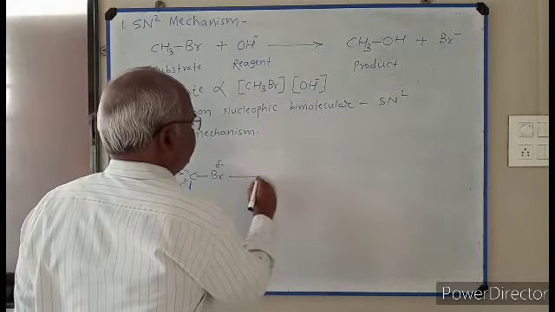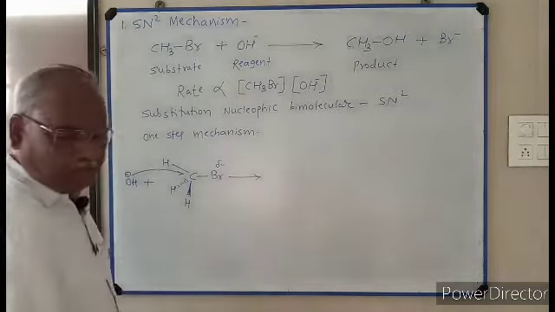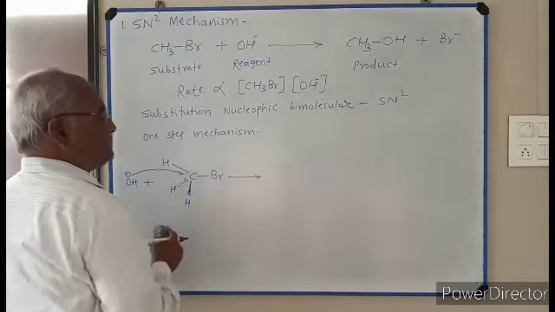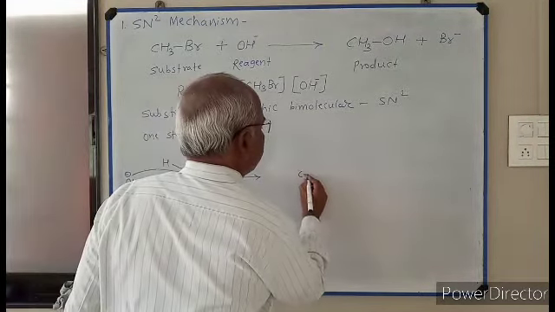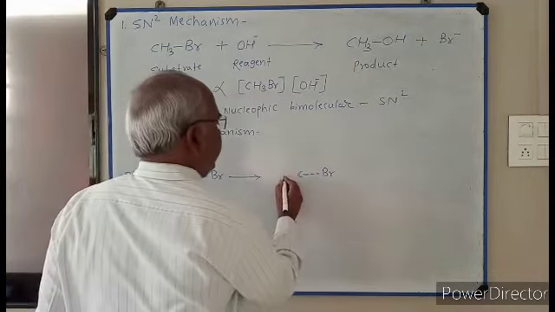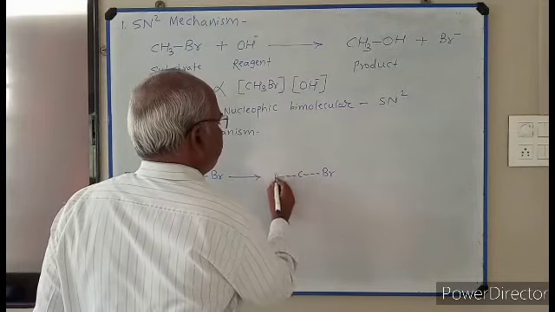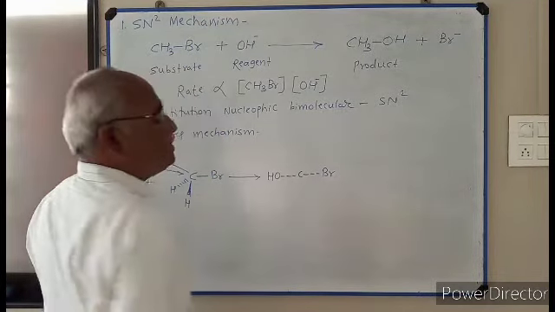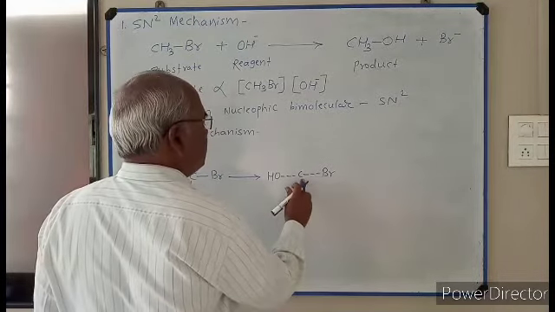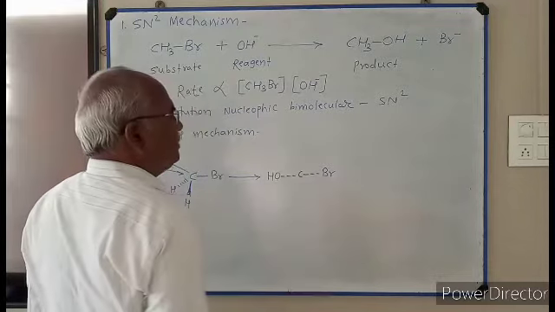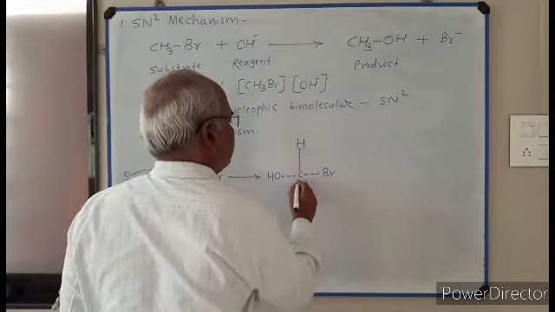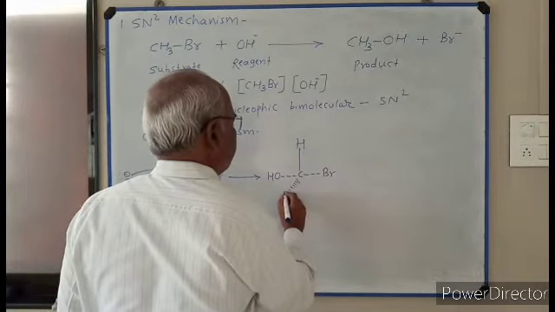Therefore, the attack takes place from the back side. In this process, the C-Br bond is partially broken and the C-OH bond is partially formed. The 3 hydrogens come in one plane.